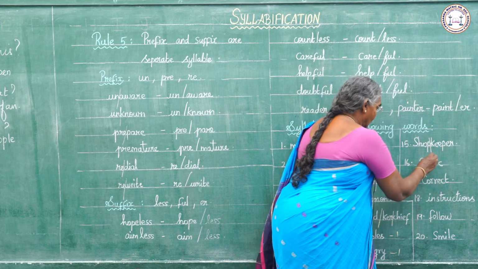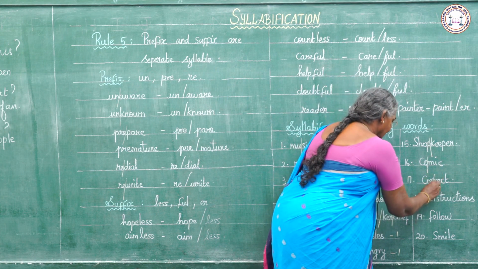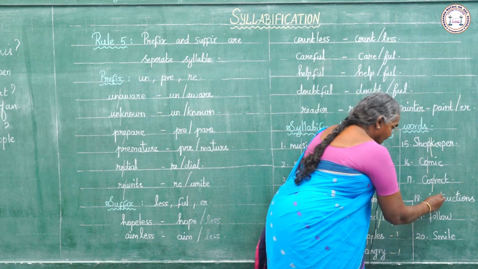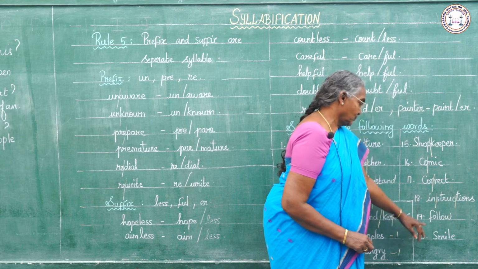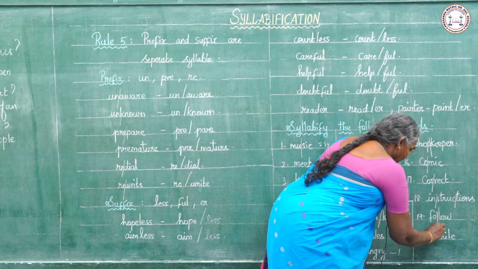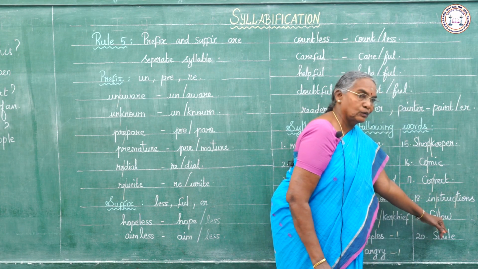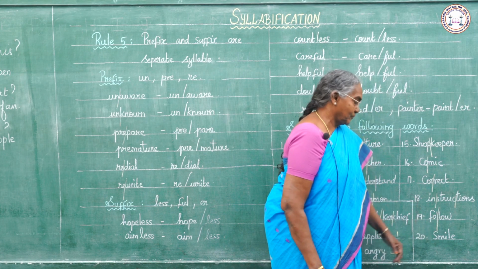Comic. Correct. Instructions. Follow, here we separate between the two consonants. Next, smile.